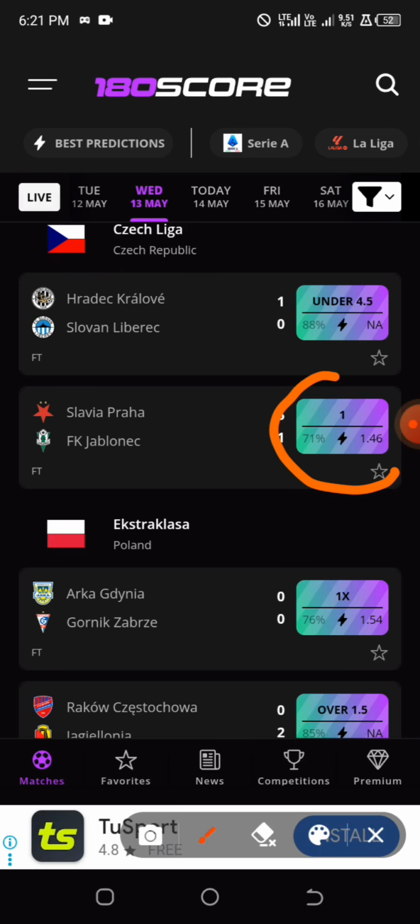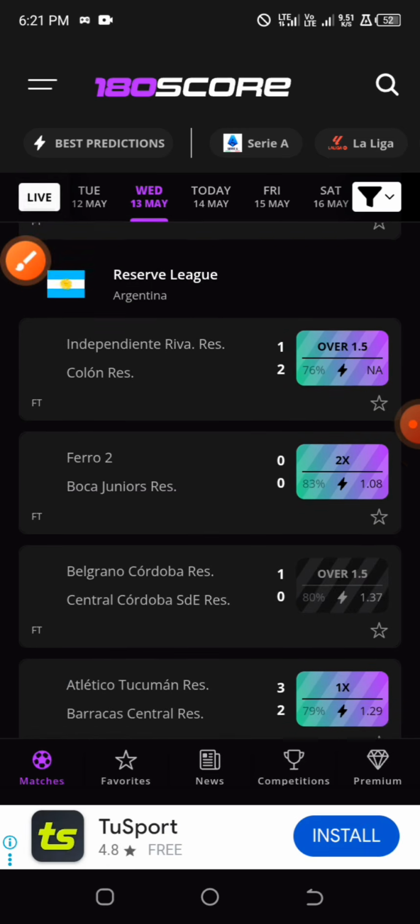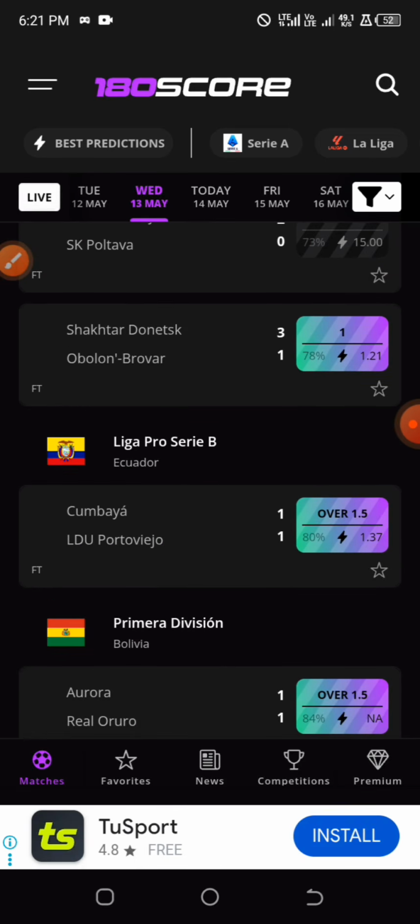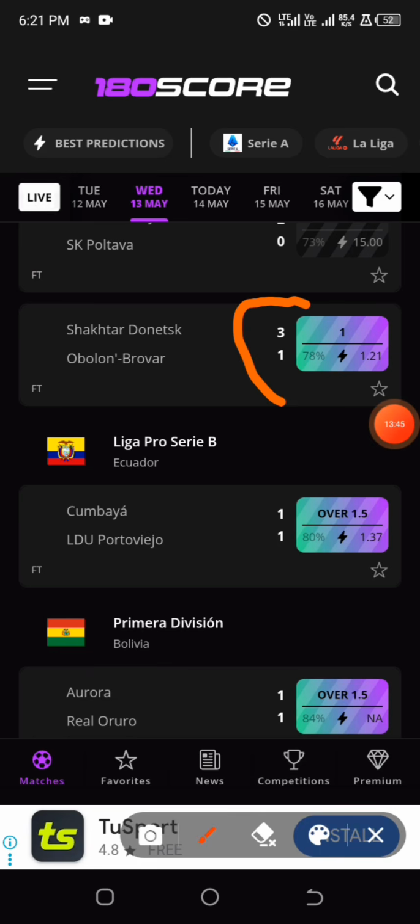All right, so this pattern, if you follow it very well, you should actually make something out of this. For example, we have another match. This is Shakhtar Donetsk. You can see the home team is predicted to win with 78% chance of winning, and the match ended up as 3-1. Even if the home team loses the game, at least they will score one goal.